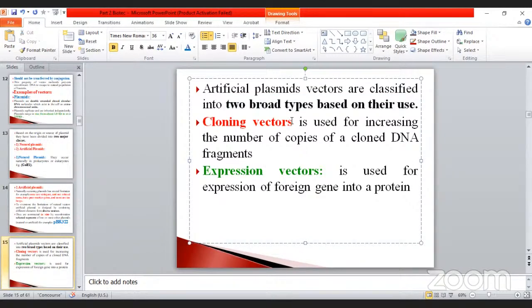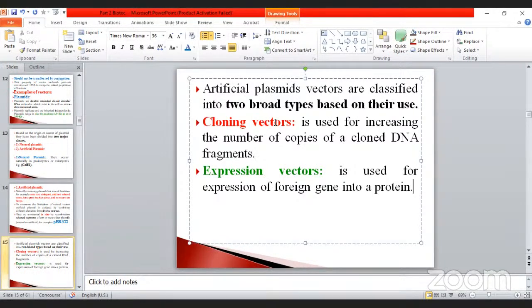The cloning vector is used for increasing the number of copies of your cloned DNA fragments. This is the important first point. And the expression vector is used for the expression of a foreign gene into protein. So these are the two things. Cloning vector and expression vector.